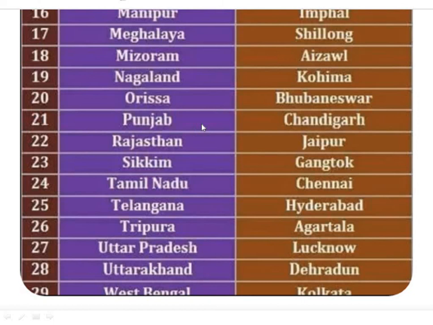Bhubaneswar. Punjab, Chandigarh. Rajasthan, Jaipur. Sikkim, Gangtok. Tamil Nadu, Chennai. Telangana, Hyderabad. Tripura, Agartala. Uttar Pradesh, Lucknow. Uttarakhand, Dehradun. West Bengal, Kolkata. These are the states and capitals, children.